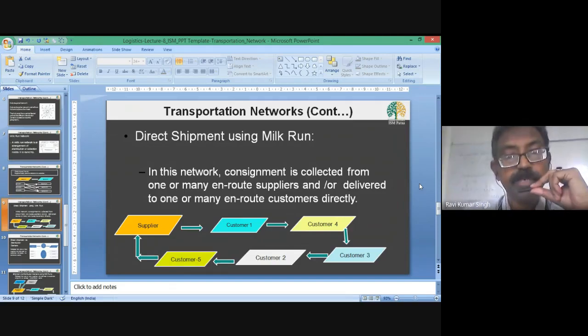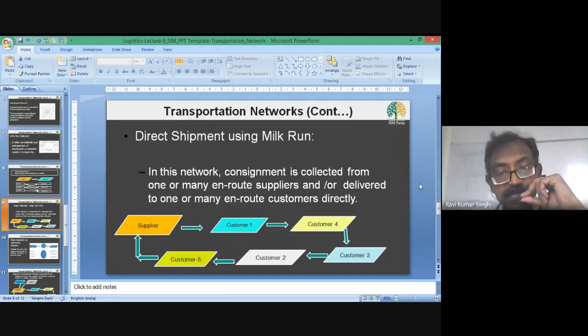So in this network, consignment is collected from one or many in-road suppliers or delivered to one or many in-road customers directly. So here things are done directly. There is a direct relation between supplier and the customer, but the transportation work is done in a circular manner.